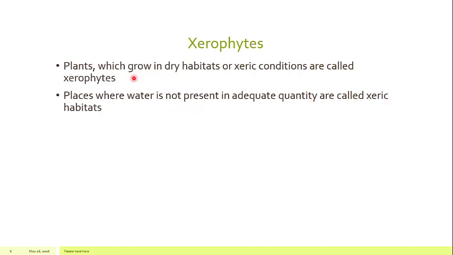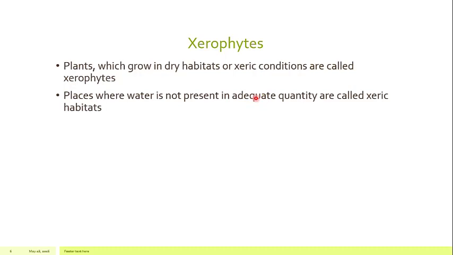Okay, we have discussed that plants present in xeric conditions are xerophytes. So what are xeric conditions? We have defined it in the next sentence: that condition or environment or habitat where the water is not present in sufficient quantity, in the normal quantity. What is the adequate quantity? The quantity of water which is required for the normal growth and development of the plant is called the adequate or sufficient amount.